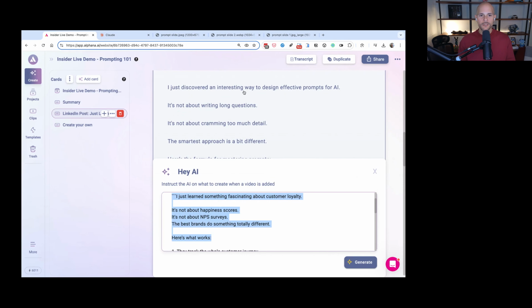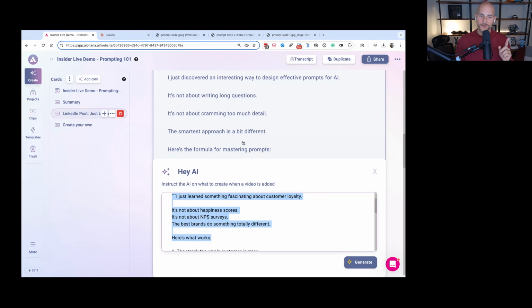I just discovered an interesting way to design effective prompts for AI. It's not about writing long questions. It's not about cramming too much detail. The smartest approach is a bit different. So this piques curiosity, right? And that's why with prompts, if you can put in a great example, it'll completely change how the content's written. So it doesn't just sound like AI, and it could sound more like you or more like who you aspire to be.